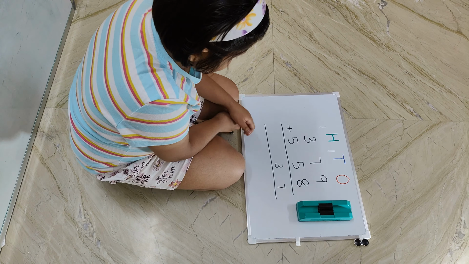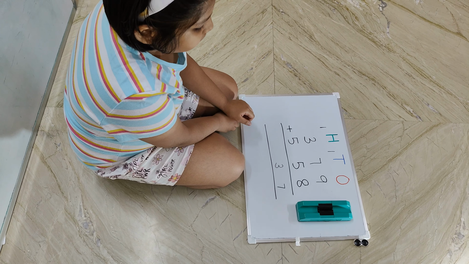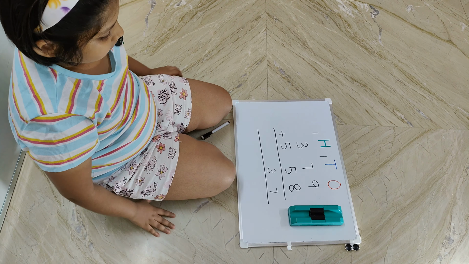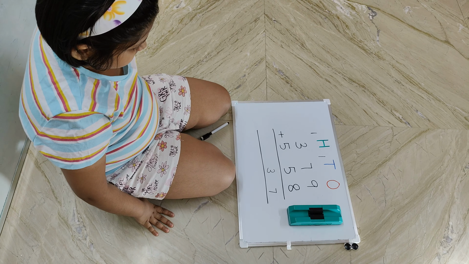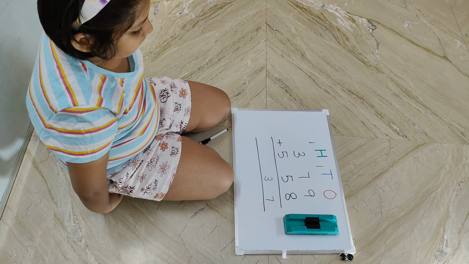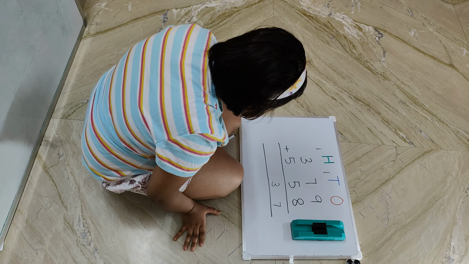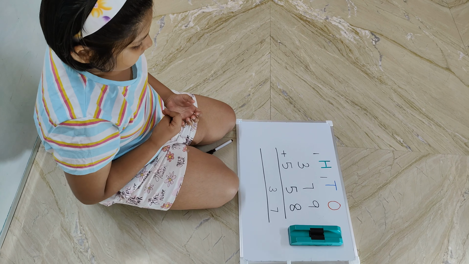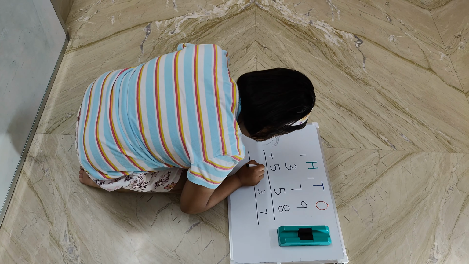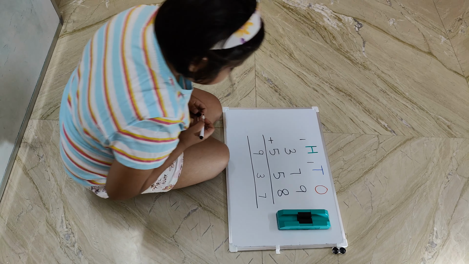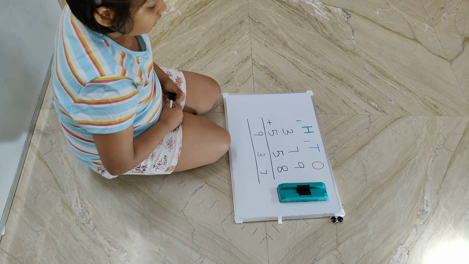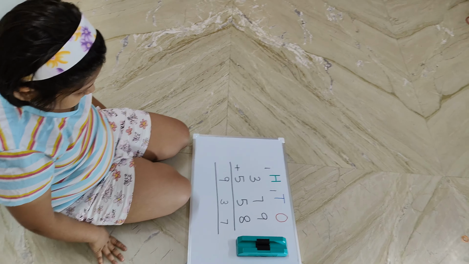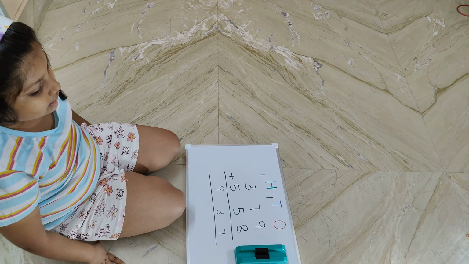What are the numbers given in the 100 place? 3 and 5, and the carryover is 1. So in the 100 place, 300 plus 500 and the carryover is 100. Now count the numbers: 5, 6, 7, 8, 9. So it's 900. So what is the answer? 937. Isn't it easy? Yes, Mama.